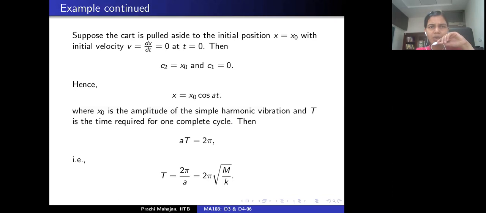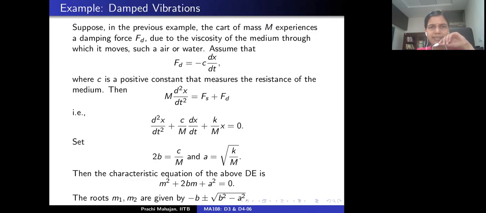Okay. Now let's tinker with the previous example a little bit. Suppose that the cart of mass m experiences a damping force due to the viscosity of the medium through which it moves, and assume that the damping force is given as minus c dx by dt, where c is some positive constant. Again, apply Newton's second law of motion.